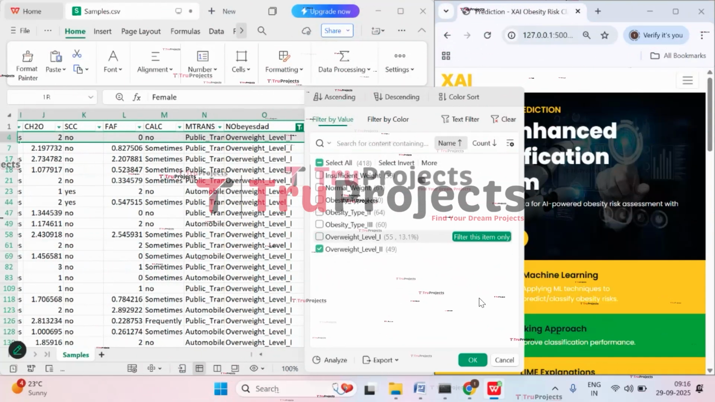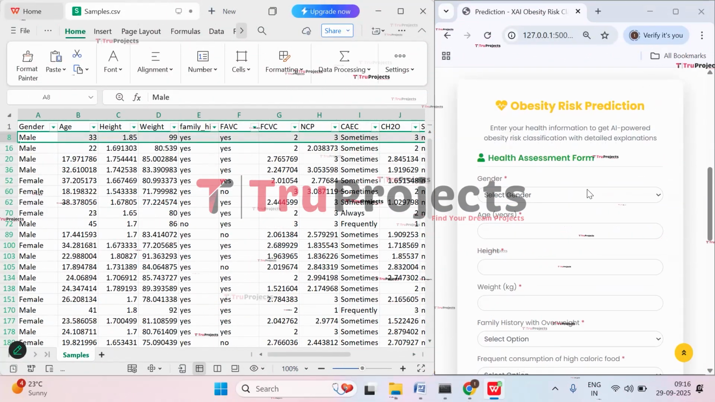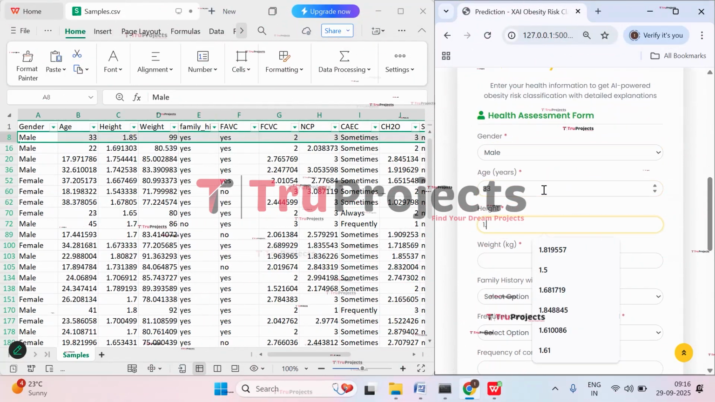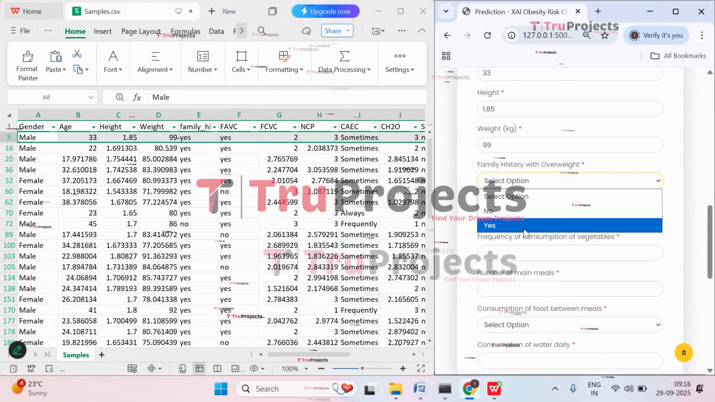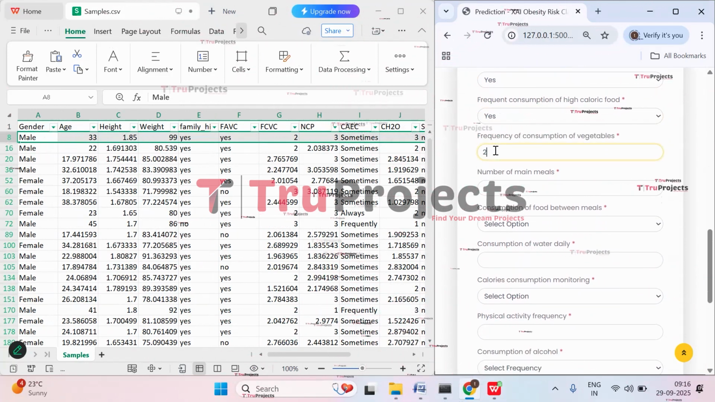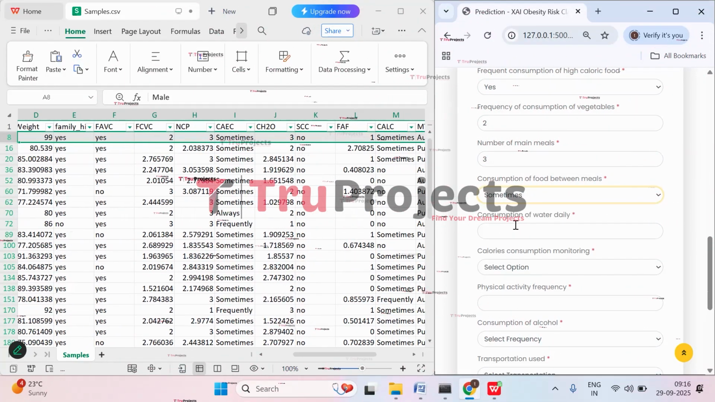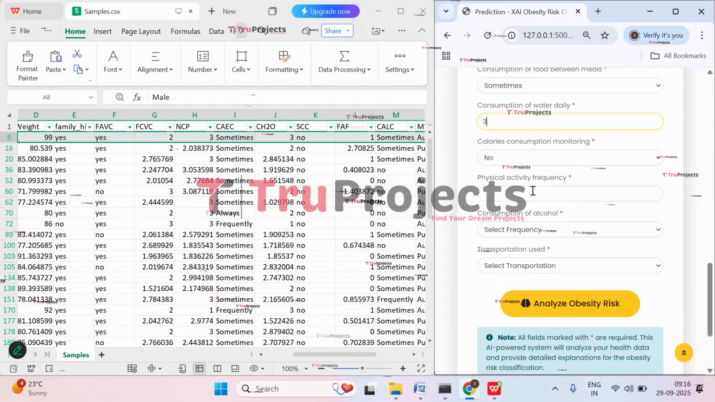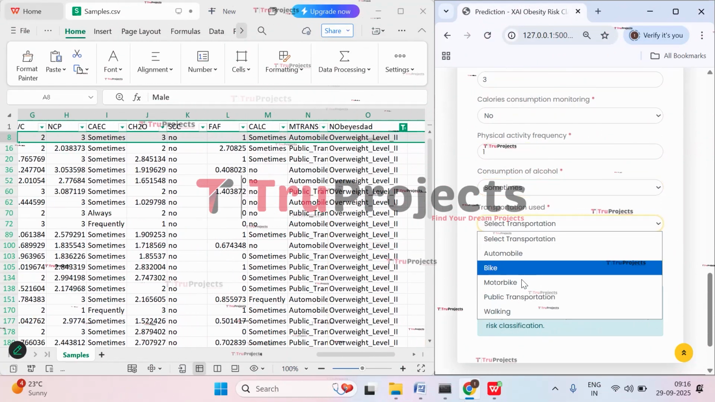Let's apply filter to the last level, that is overweight level 2. And here gender is male, age is 33, height is 1.85, weight is 99, family history of overweight is yes, frequent consumption is yes, and consumption of vegetables is 2, number of meals is 3, sometimes is the consumption between meals, and consumption of water daily is 3, no, physical activity is 1, consumption of alcohol is sometimes, and transportation is automobile.